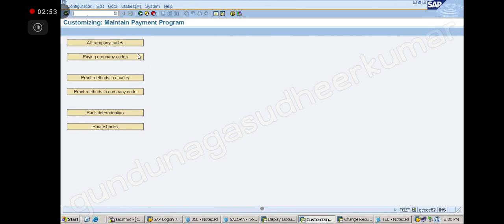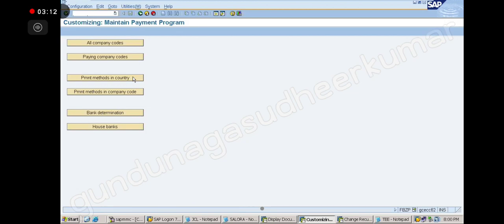Note down the order. Put the heading configuration of APP and put the order like this. First one, payment method in country.